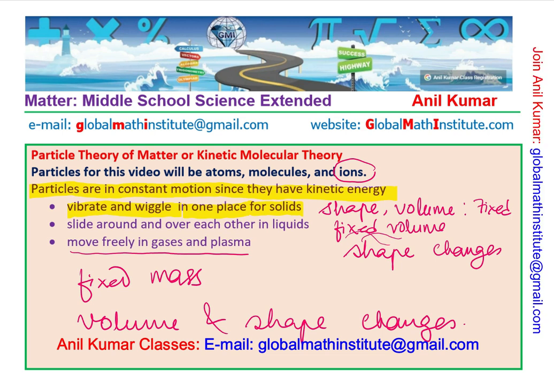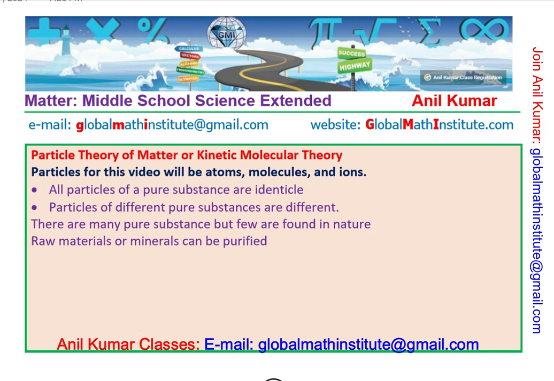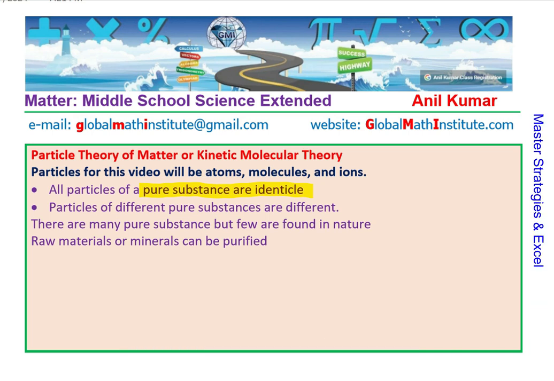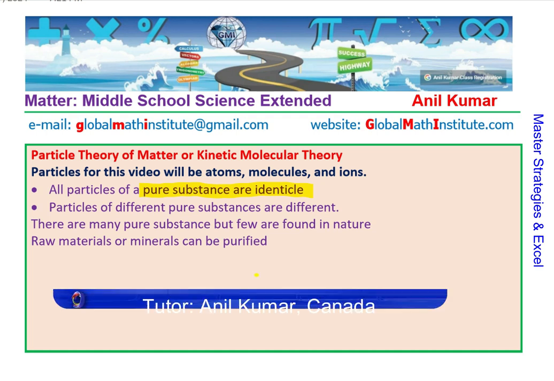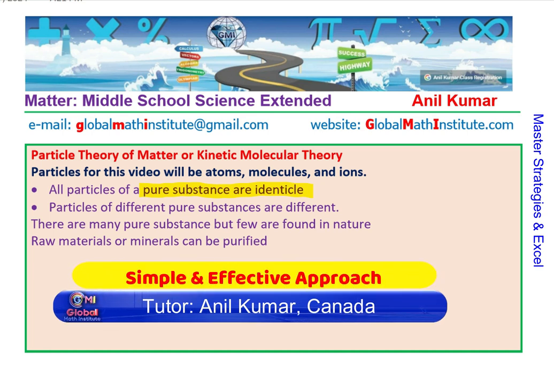You see that? Perfect. Now let's look into the next point we had, and that is all particles of pure substances are identical, right? So that gives you the characteristics and properties of the matter itself. If a pure substance is there, then it will have one kind of particles, and any section or any part of that material will exhibit those characteristics.